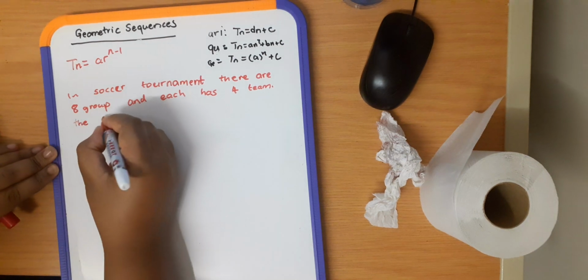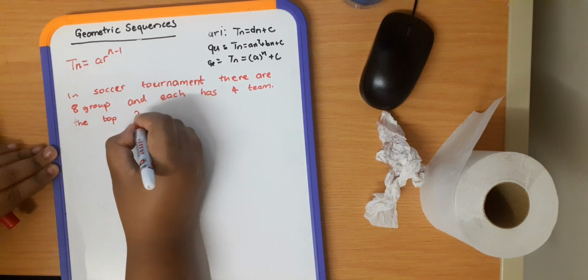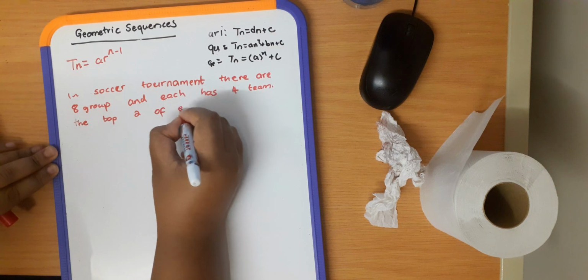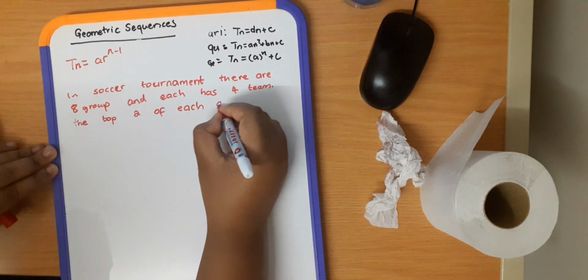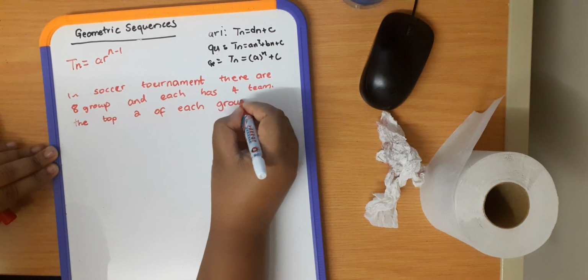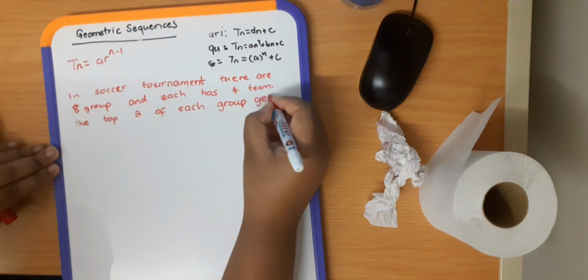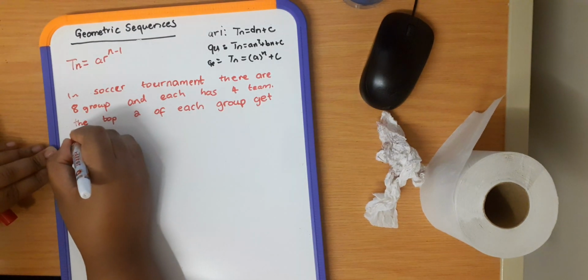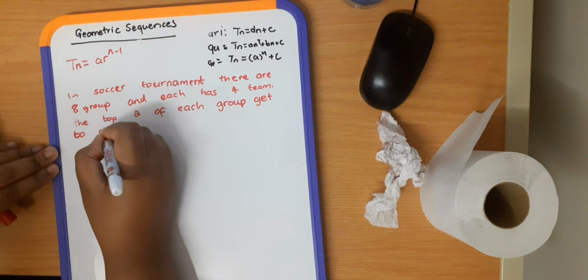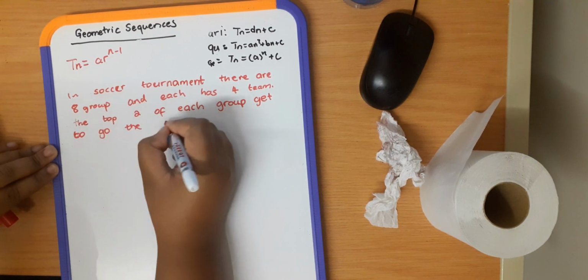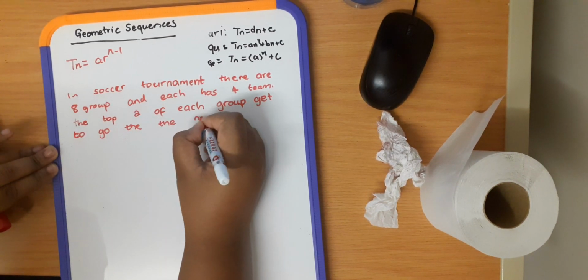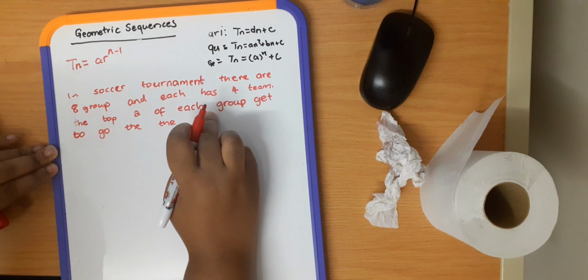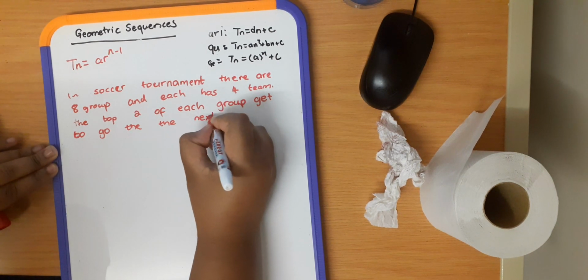The top two of each group get to go to the next round.